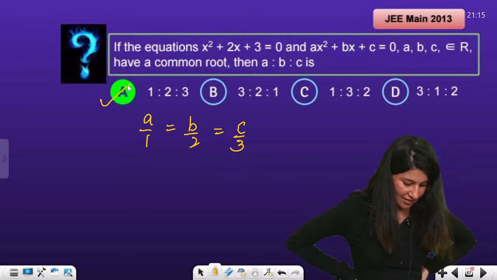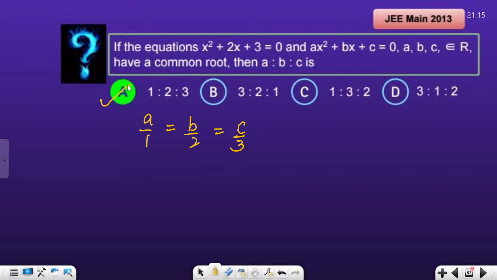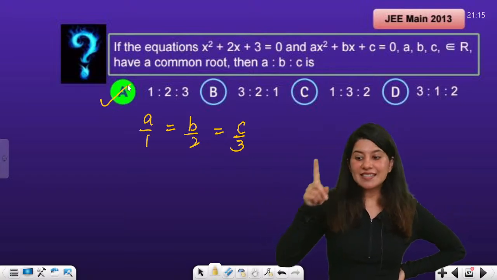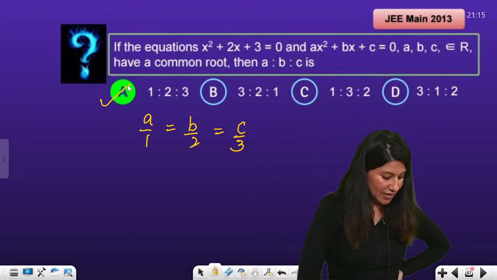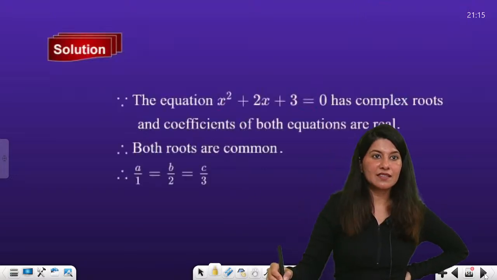Yes. So now you understood why this was my favorite question from 2013. I used to take this question till 2017. Till the 2017 batch, in every class I have taken this question. Okay. All right. Chalo.